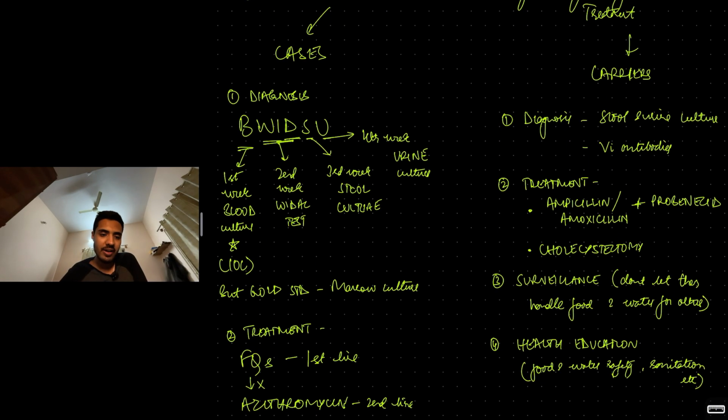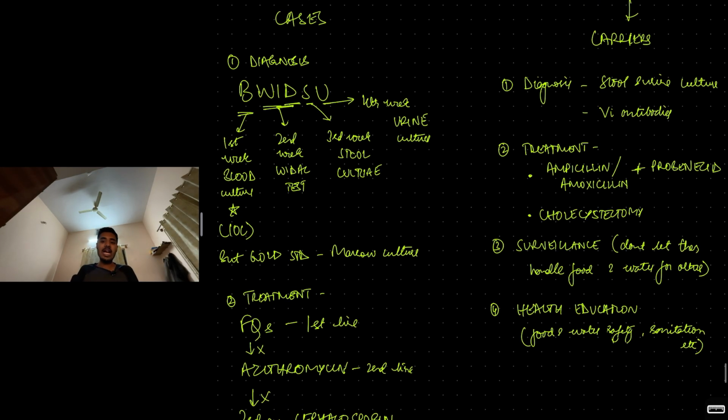It is not fluoroquinolones. You will give ampicillin or amoxicillin along with probenecid, or 100% if you want to eliminate the carrier, just do a cholecystectomy, because the typhoid bacilli concentrate themselves in the gallbladder. So by doing a cholecystectomy, you are removing this carrier source, basically the reservoir of bacteria in the body, and therefore eliminating that carrier state. Then you should also do surveillance of the carrier. You have to make sure that they don't handle food, water, milk for others. Example, typhoid Mary, she was a carrier.